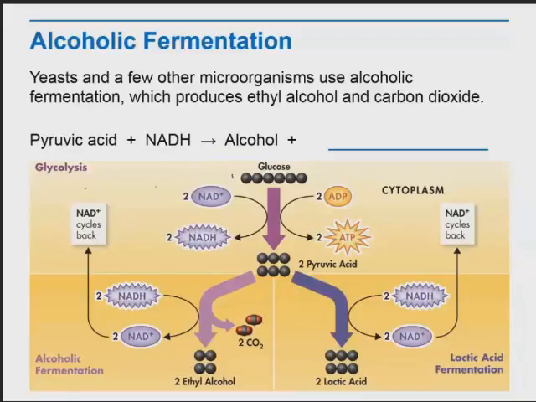You'll notice that the process starts with glycolysis, which is the breaking down of glucose and releasing of two ATP molecules. This is all the energy that is released in alcoholic fermentation. Pyruvic acid is formed. It undergoes a series of reactions releasing carbon dioxide and ethyl alcohol, or ethanol.